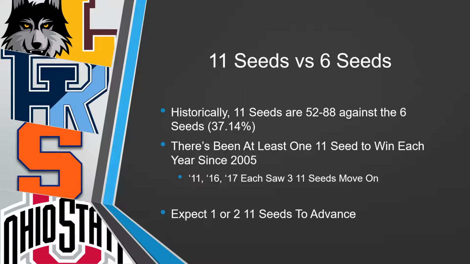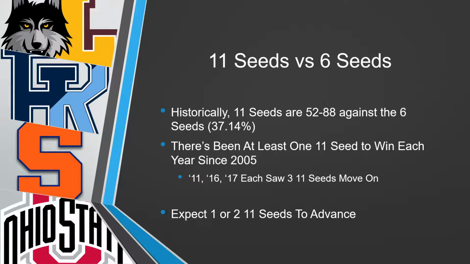It's always a rule, always pick one, but there's a chance that there's 2. You're sort of right in that range. Like I said, 37%. You're right in between that 1 or 2 range. Picking 3, it's possible. Especially maybe if you don't have the 6 seed winning the round after that, it could be a spot where you pick up some value in your bracket pools.